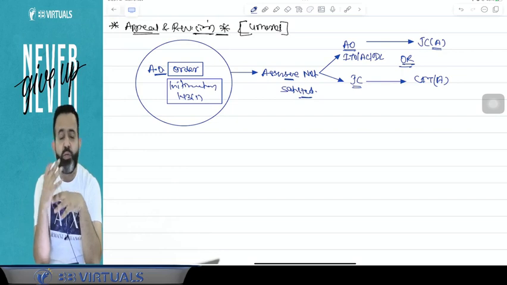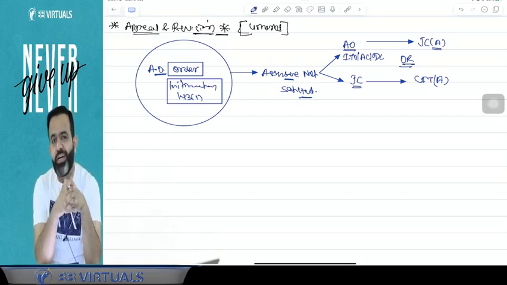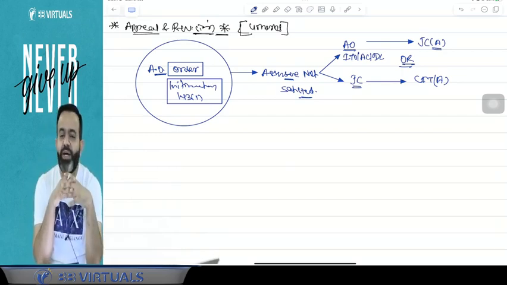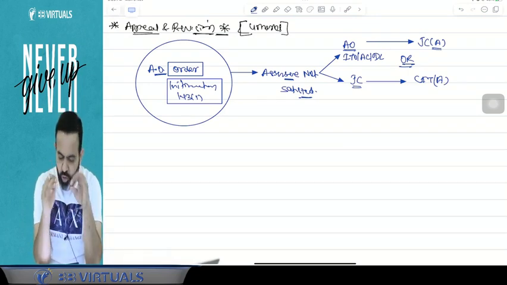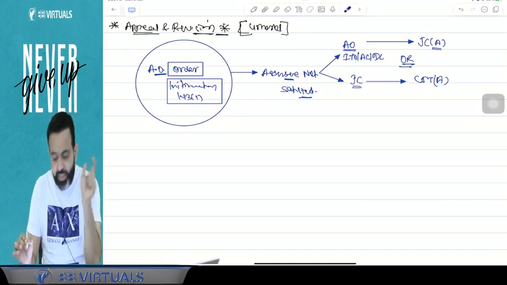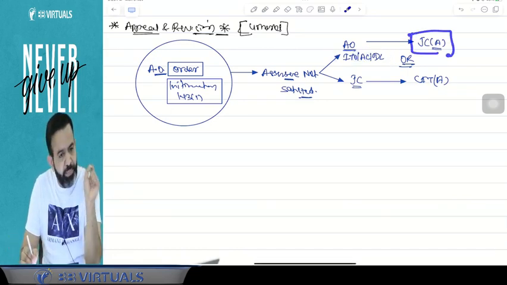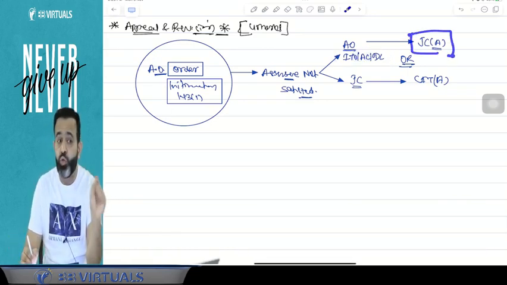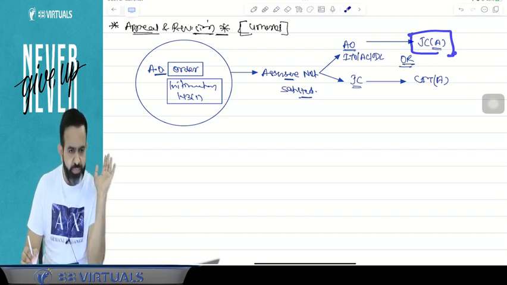Now you have to check that, because whenever you get any order in your office, you have to check which officer passed this order. If that order is passed by any ITO, assistant commissioner or deputy commissioner, then you will file the appeal at JC appeal, that is joint commissioner appeal. This is the new post created from this year only.